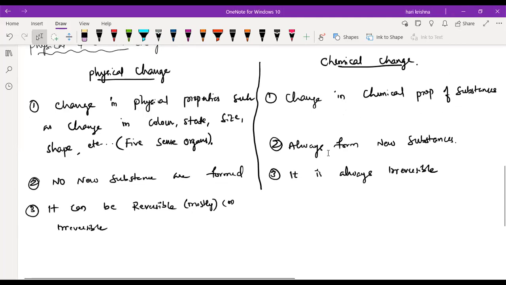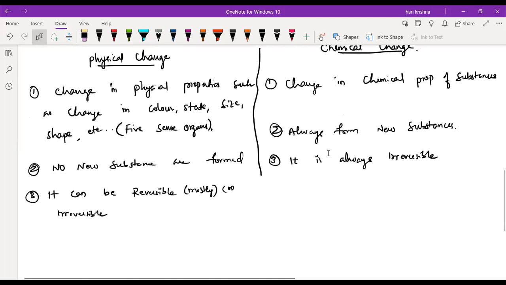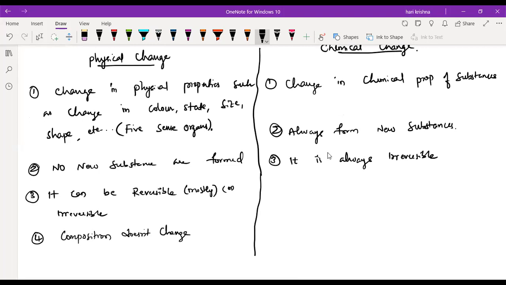And one more important point, the fourth point: in a physical change, composition does not change at all. Before the change and after the change, the substance will have the same composition.